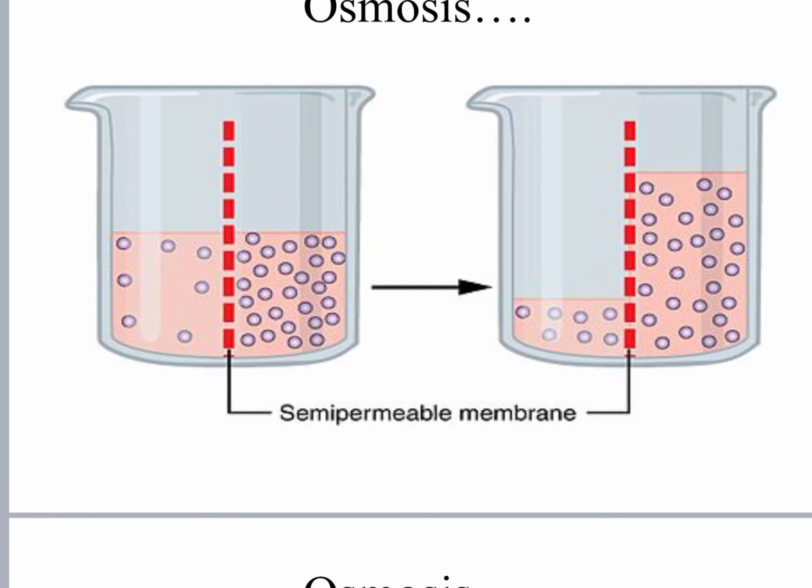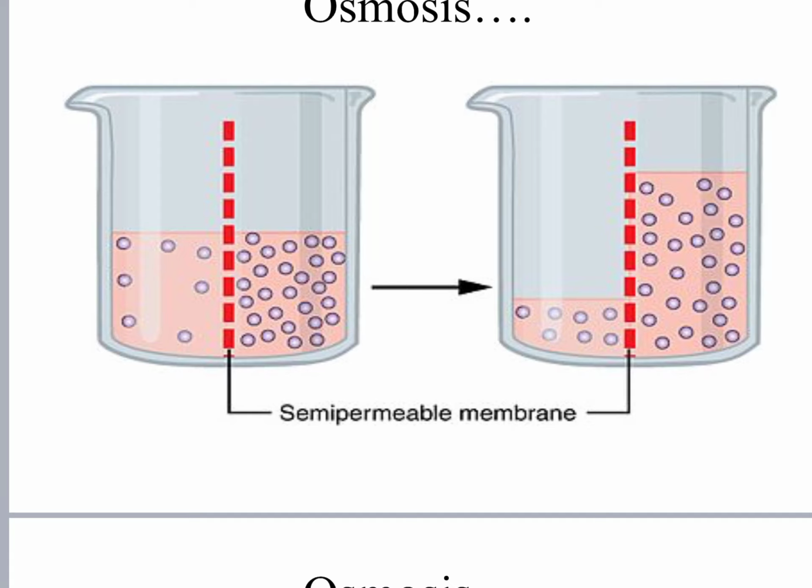Here you see on the left hand side in the beaker, we have filled a solution. It is divided into two parts by the red dotted line. The red dotted line is actually the semi-permeable membrane. On the right hand side you see more particles, those black circles, which represent more solid particles.